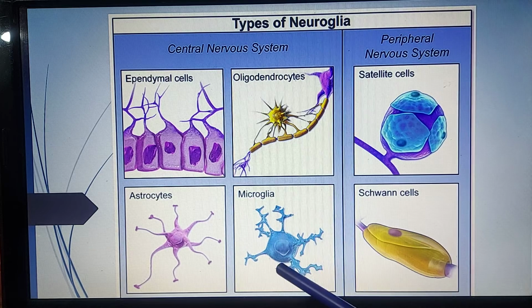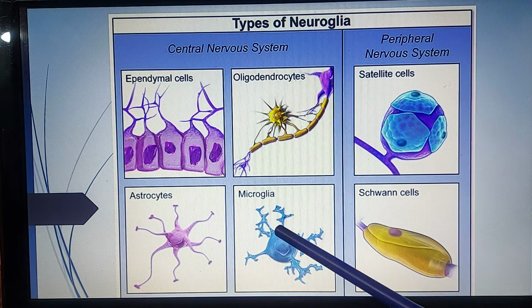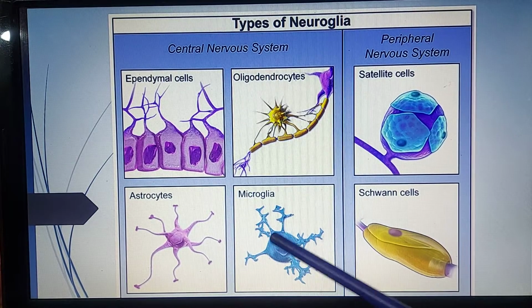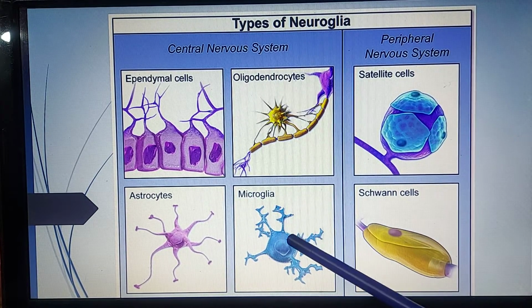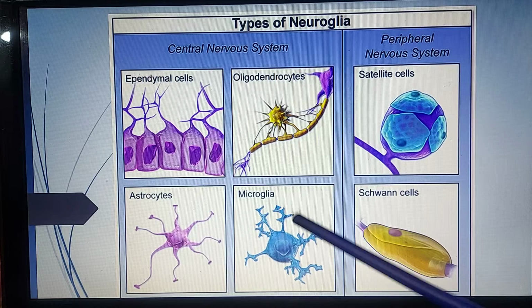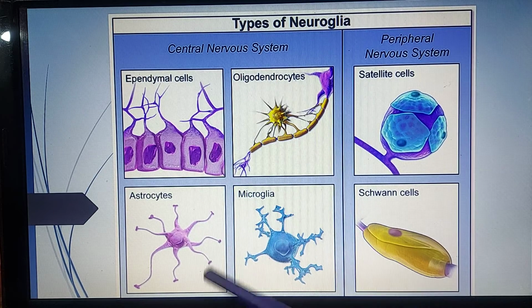These microglia are macrophages, which perform the function of immunity or defense against pathogens. They engulf the pathogens, dead cells, etc. at the site of injury.